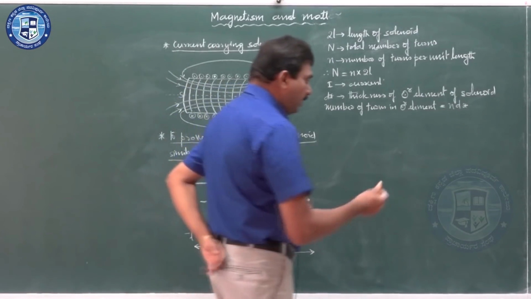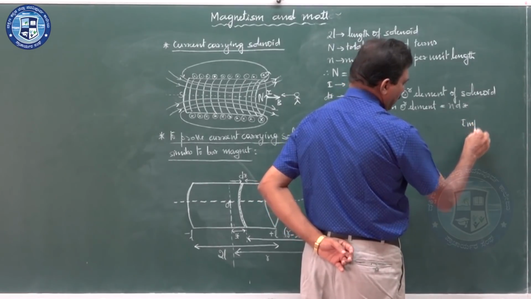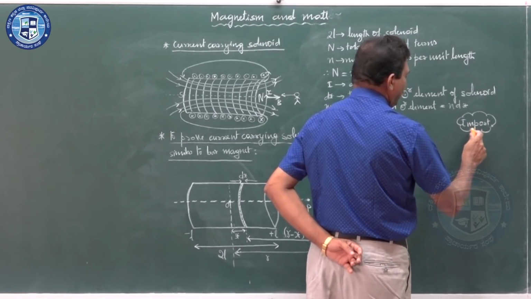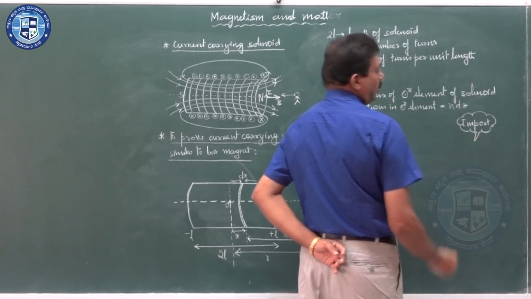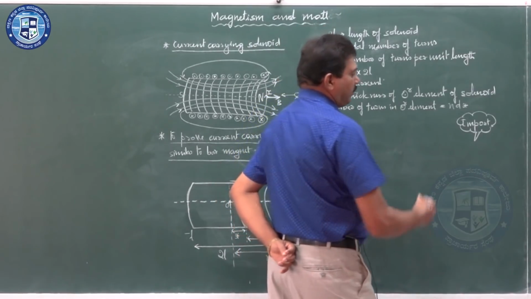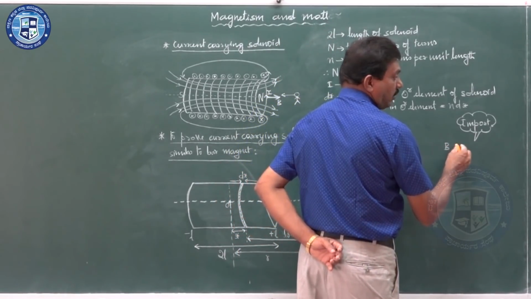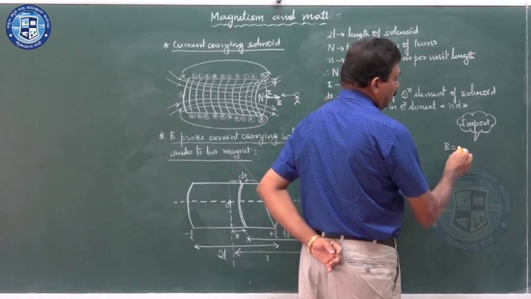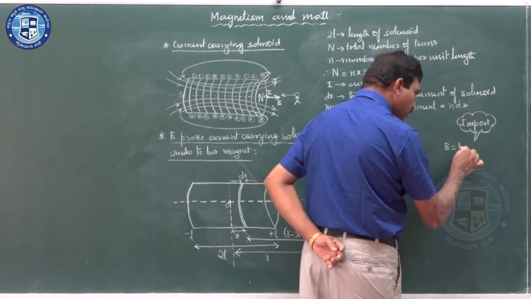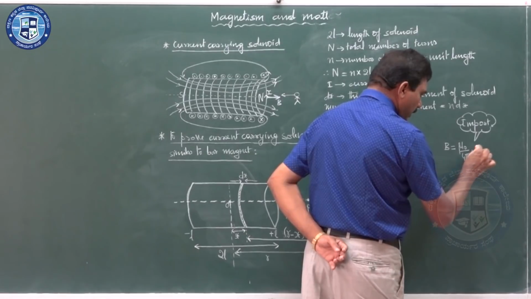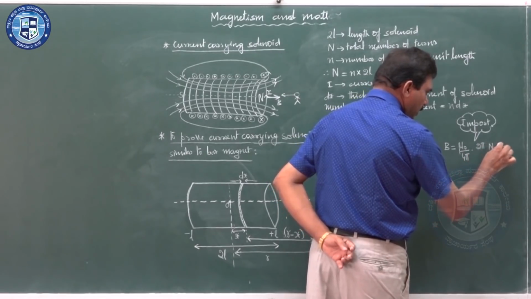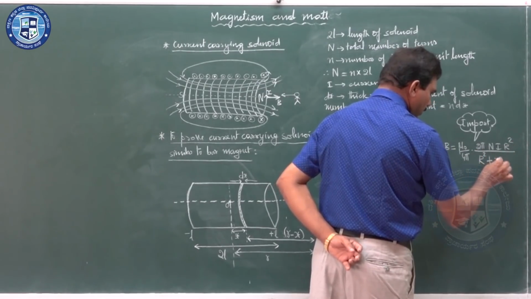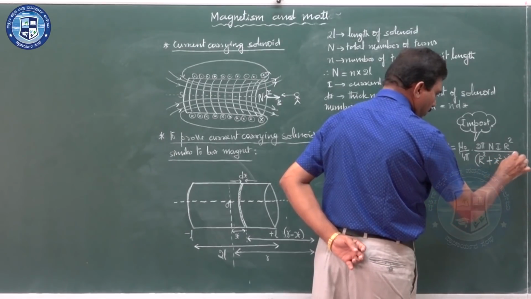Now I wanted to write the formula imported from the previous chapter. Magnetic field at a point on the axis of the circular coil: mu naught by 4 pi into 2 pi n I r square divided by r square plus x square whole to the power of 3 by 2.